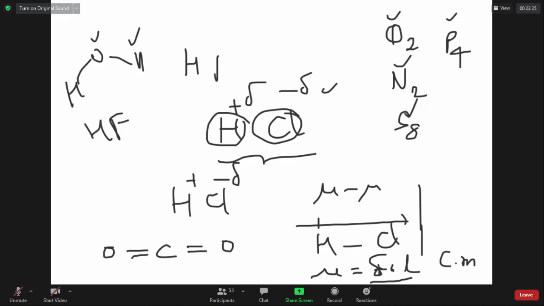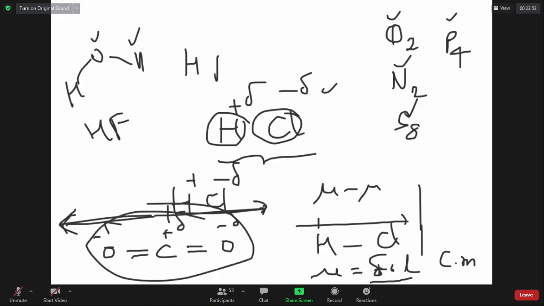And also, in CO2, can I have a dipole? Each bond has a dipole, no doubt. But the net dipole moment is zero as bond moments are cancelling each other. Because this is a vector, equal vectors operating in opposite directions linearly. So the vector sum in this case is zero, the net dipole moment is zero, though bond moment is there. In CCl4, there can be bond moments because C and Cl have different electronegativities, but overall they cancel each other.